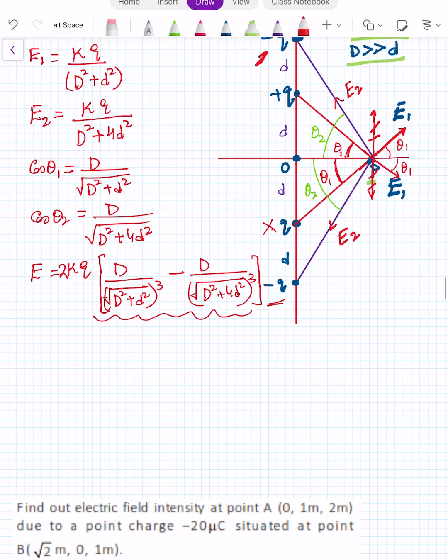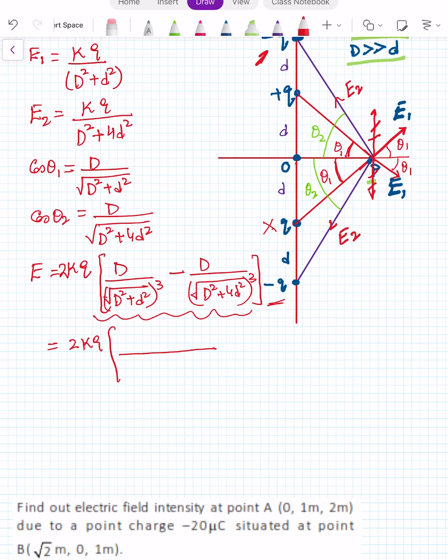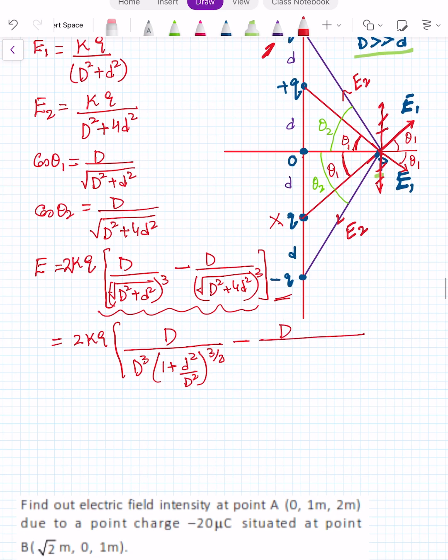Now we have to simplify this expression. In the denominator, take capital D outside, so D square common outside. It becomes D cube times 1 plus d square by capital D square to the power 3 by 2, minus 1 plus 4d square upon capital D square to the power 3 by 2.